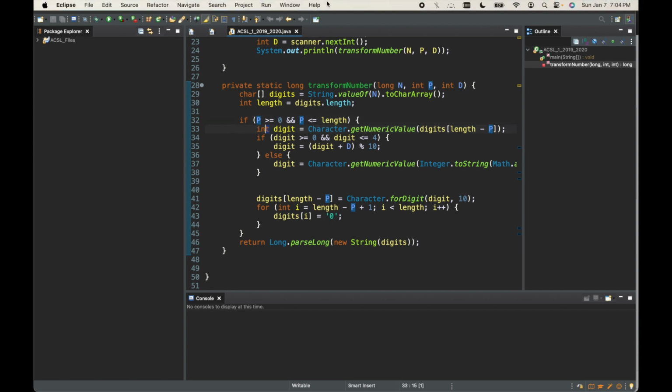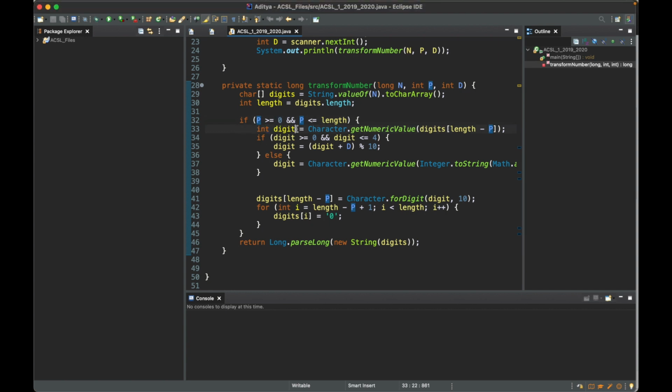But let's say that you're making this new value digit, right? You want to take the character and get the numeric value of digits, which is length minus p. So the crux of this is that we have now turned that long integer number into individual characters, right? But for us to do actual arithmetic operations like adding or subtracting based on whether the number is between 0 and 4 or 5 and 9, we need to convert those character values into integer values.